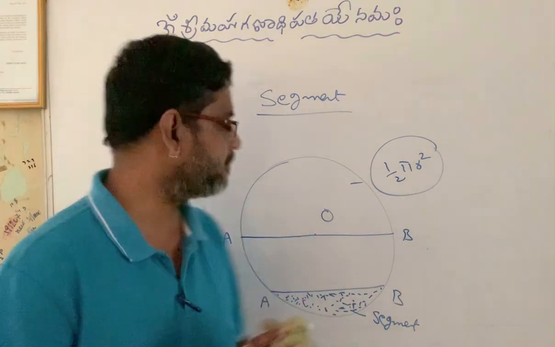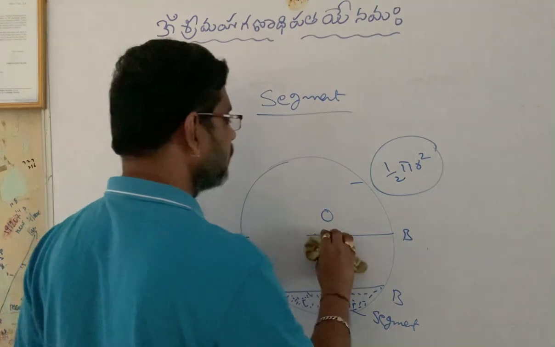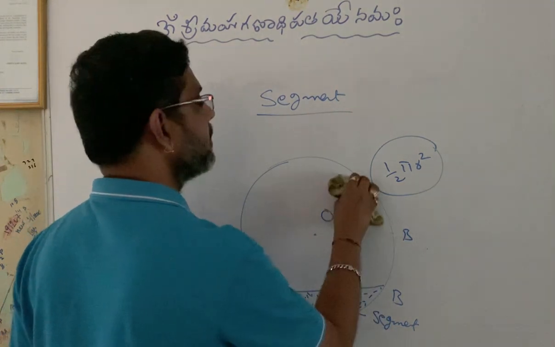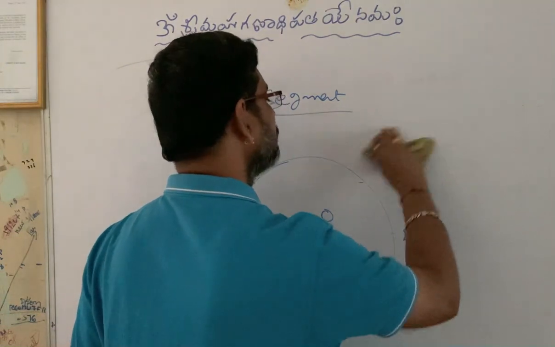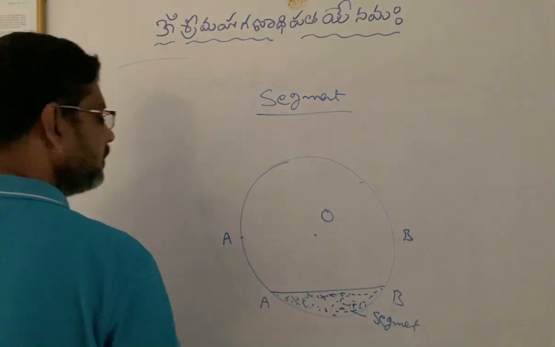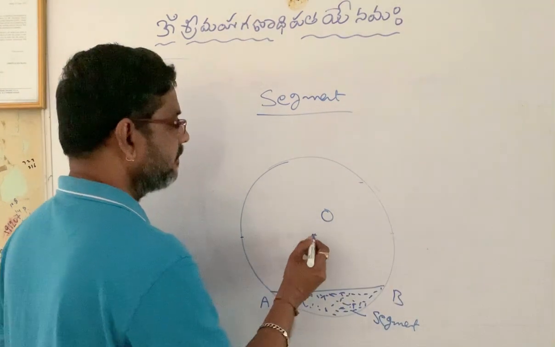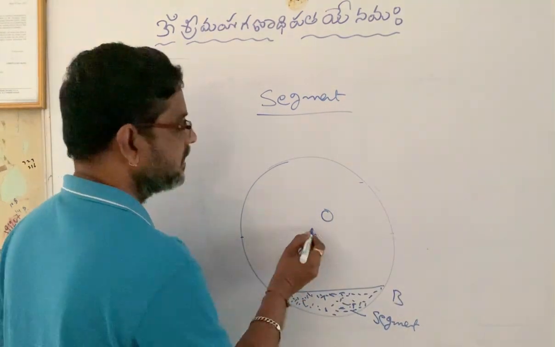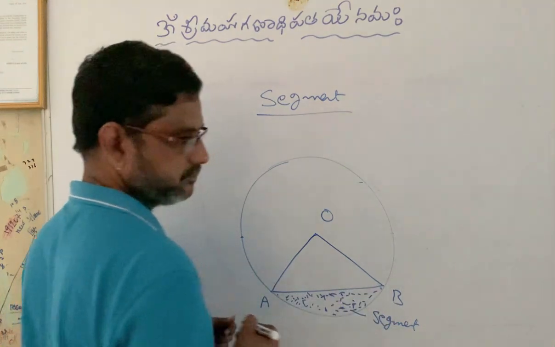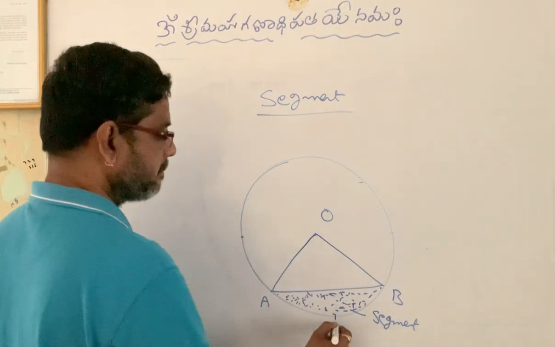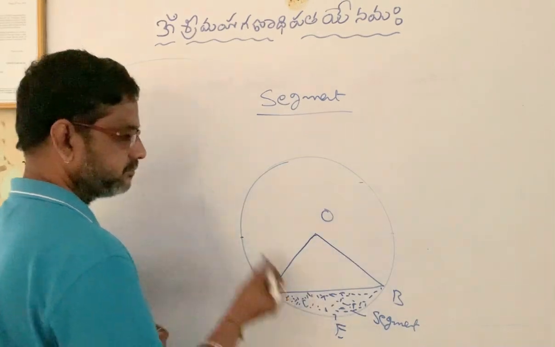Now my aim is how to find out area of a segment, whether it is minor or major. So what I will do here is I will join the endpoints of the chord AB with the center so that I can form a sector. Here AOBE is a sector.